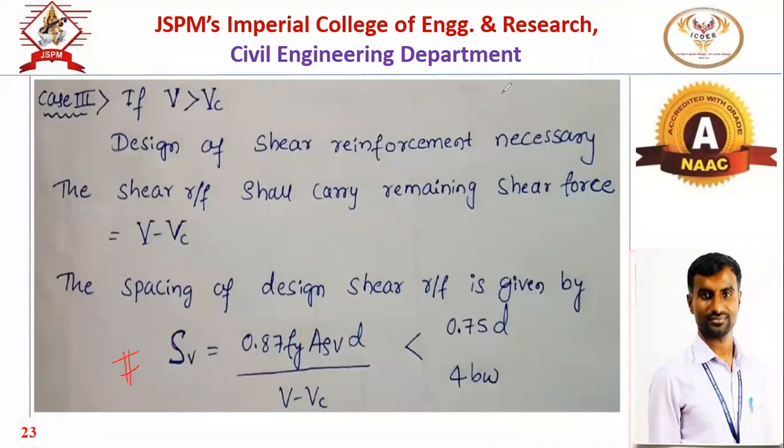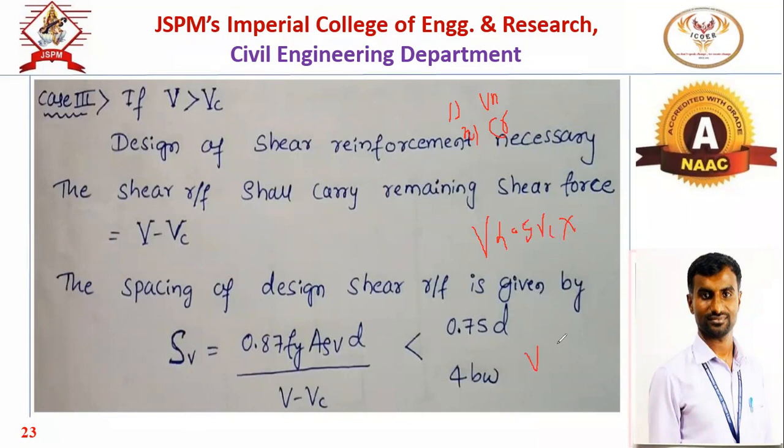So there are 3 different cases. Again, quickly we'll revise the shear reinforcement. What are the different clauses? There are 2 different clauses as per IS 1343. First, it is for the uncracked section, that is for the shear resistance. Second, it is for the cracked section with respect to the shear resistance. Then there are 3 different cases we have to study. First, when the shear force generated is less than 0.5 Vc, no shear reinforcement.